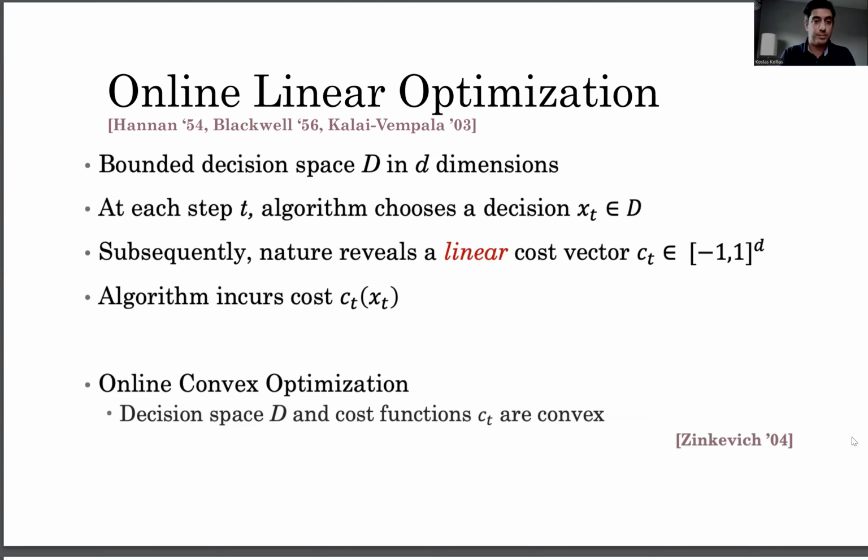The cost that the algorithm incurs is a function of c_t and x_t. In the linear case, it's the dot product between c_t and x_t, but more generally, it can be a convex function.